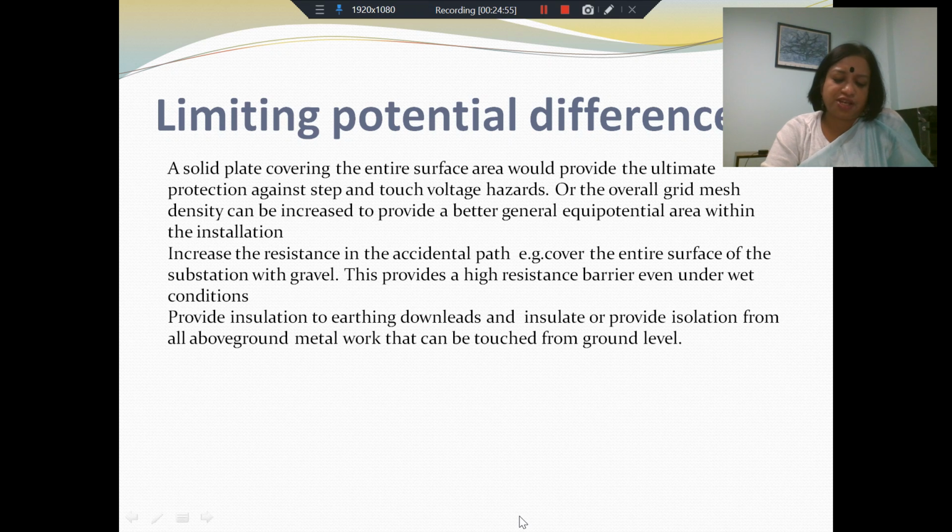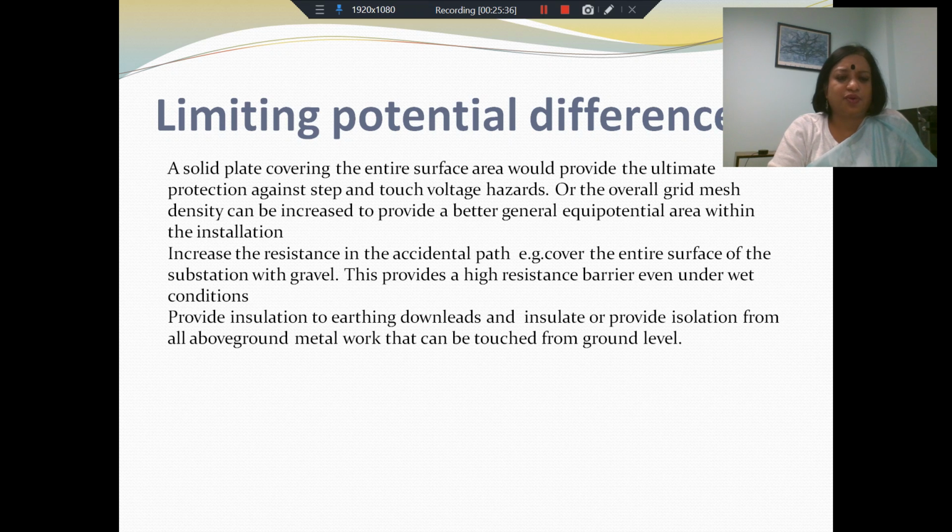So the point actually is not primarily to reduce the fault current. Yes, reducing fault current is important because it doesn't only give you advantages in earthing, it also gives you advantages in the equipment, in the circuit breakers, etc. But reducing the effective earth resistivity by changing the earth path can be techniques, but our main objective ultimately is to limit the potential difference, or limit the potential rise in the vicinity of the earthing electrodes.